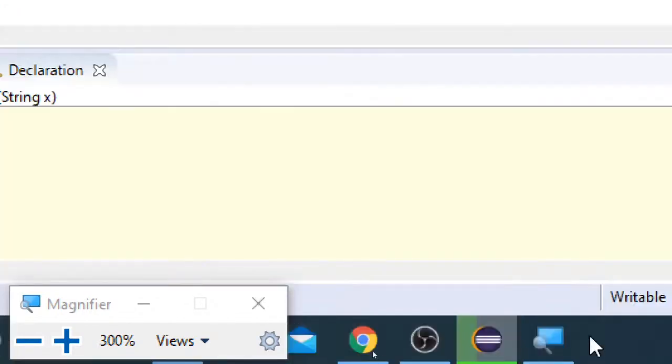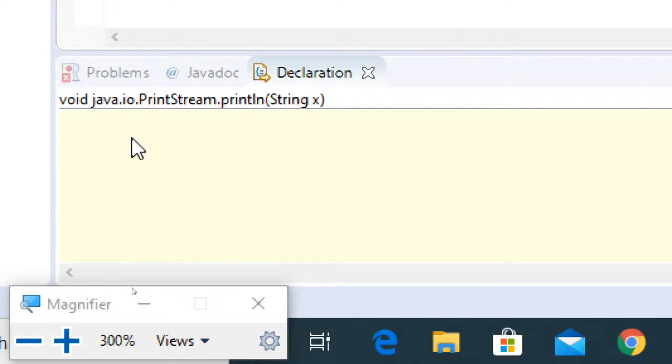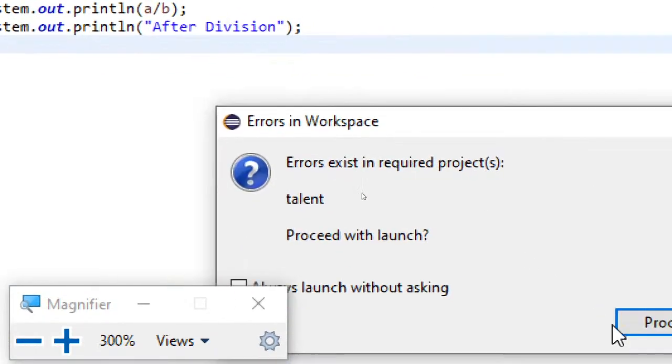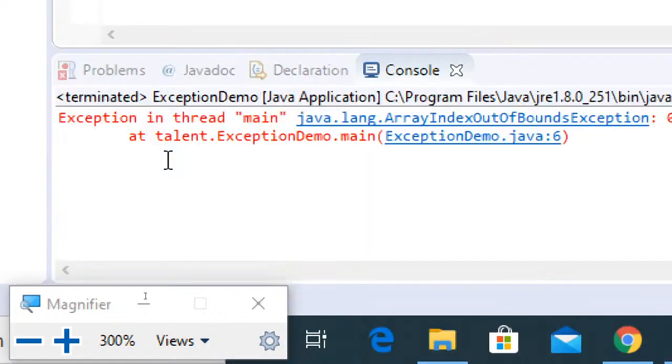without giving the command line arguments, what happens is, okay, proceed. Here you can see this, we call it an exception. So in simple terms, an exception is an abnormal situation that arises during the execution flow of your program, which terminates it if not handled. This is the definition. If not handled, it terminates the program by displaying the stack trace.